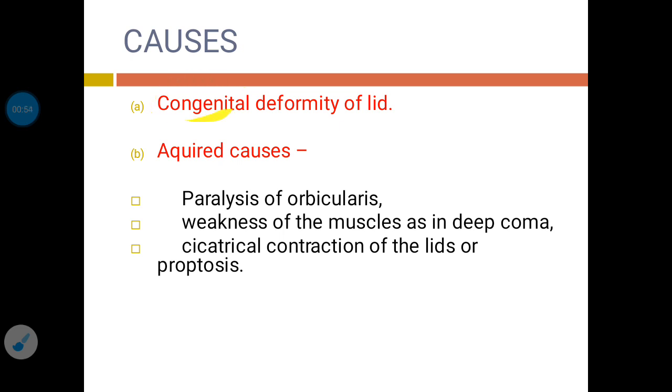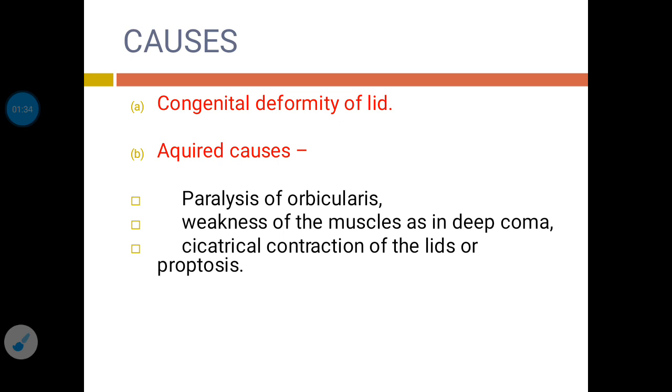It can be due to congenital causes and it can be due to acquired causes. Congenitally, if there is a deformity in the eyelid, it will not be able to cover the eyeball properly, and that leads to a congenital lagophthalmos. In acquired causes, the first cause is paralysis of orbicularis muscles. Orbicularis muscles close the eyelid, and that is why paralysis of orbicularis muscles will lead to lagophthalmos.